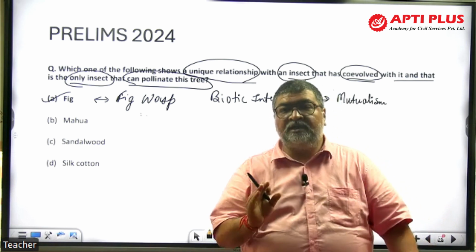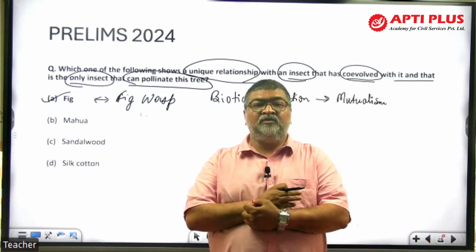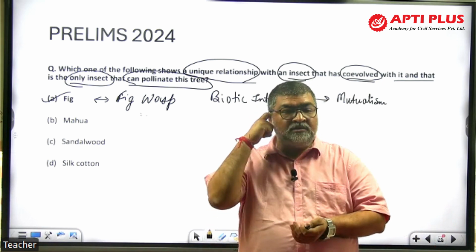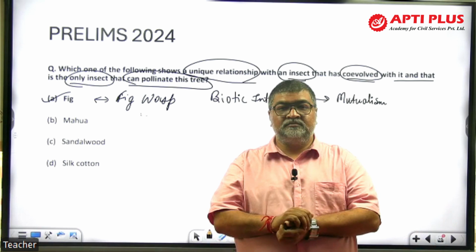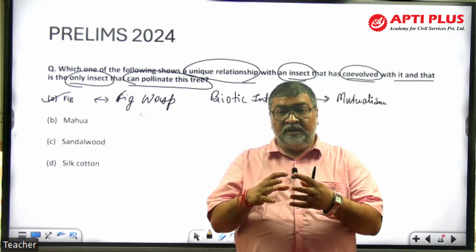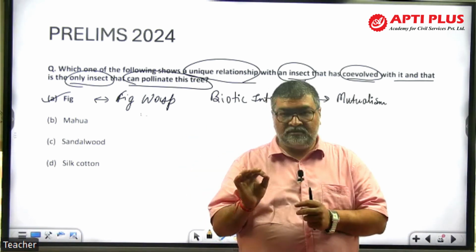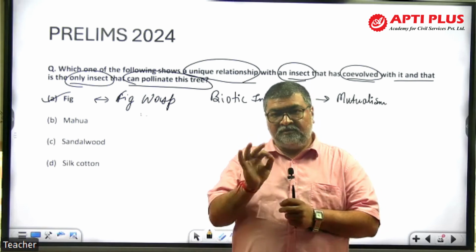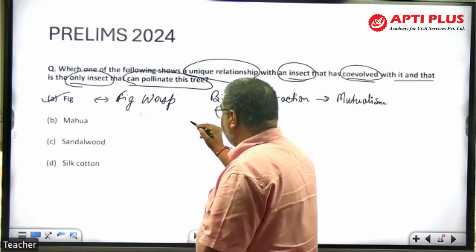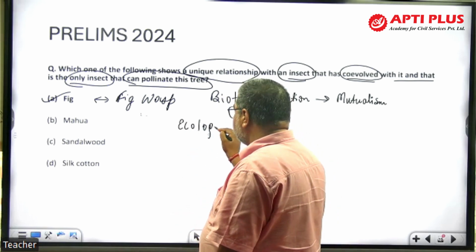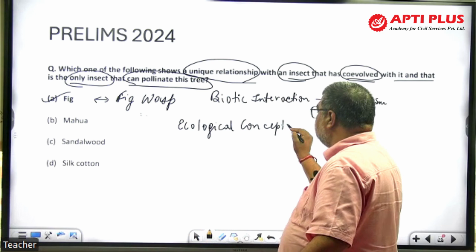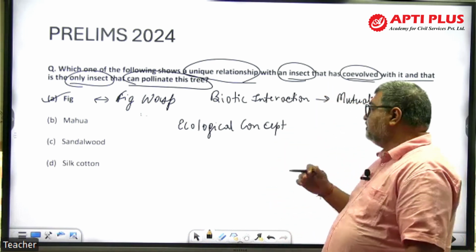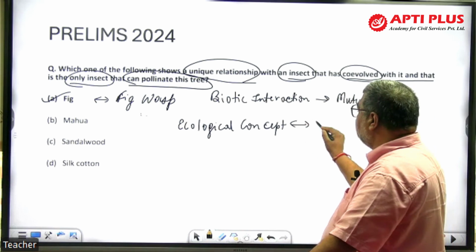अब यूपीएससी ये कर रहा है कि जितने भी पॉपुलर बुक है एनवायरमेंट के बाजार में उससे बाहर पूछना, is asking something different outside there. That means that's why it becomes very difficult. इसका एक ही रास्ता है कि when you are reading any ecological concept, read with the biological part also. See, when you are reading any ecological concept, like biotic interaction, ecological succession, right? Energy flow, whatever concept comes in, connect with the biological aspect.